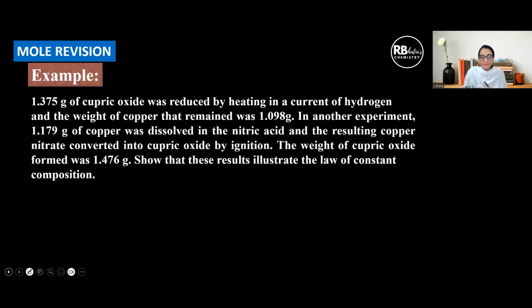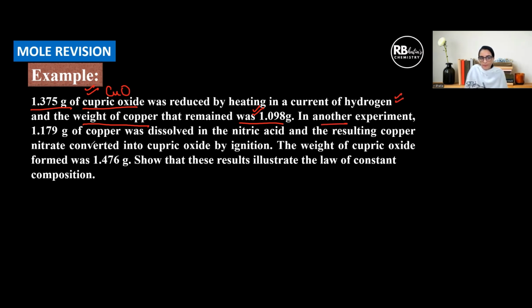As an example, 1.375 gram of cupric oxide, the formula is CuO, was reduced by heating in a current of hydrogen, and the weight of copper that remained was this much. That means this much of copper oxide gave this much of copper. This is what is of interest to us. This was done by one particular kind of experiment.